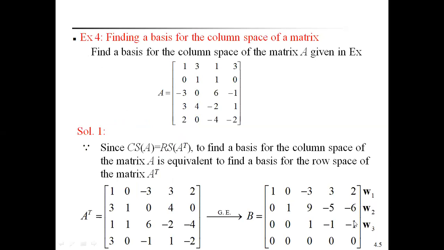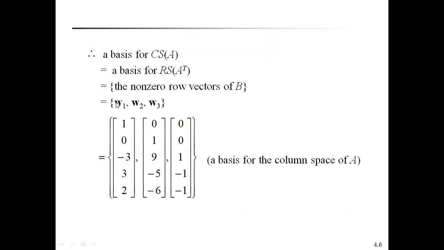W1, W2, W3. Those three rows can be written in the form of columns. We get these three columns. This is the basis for the column space of the matrix.